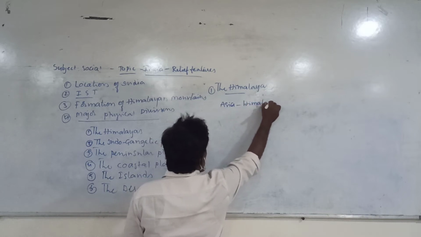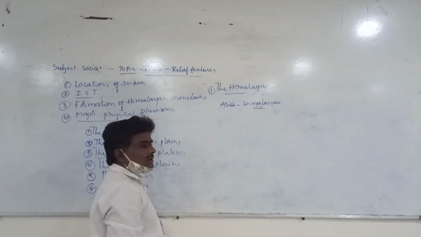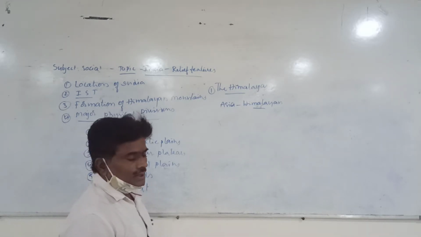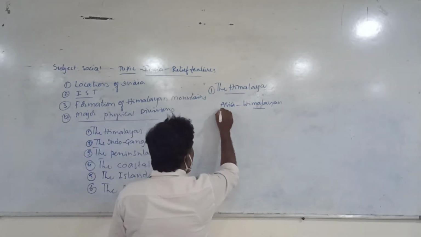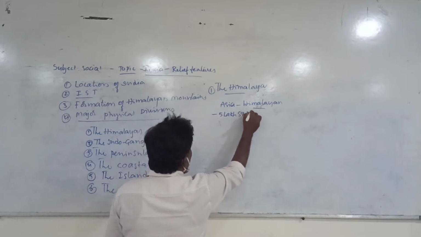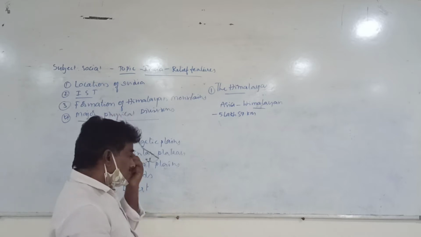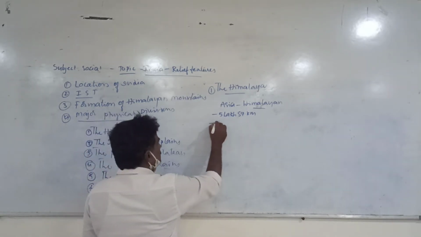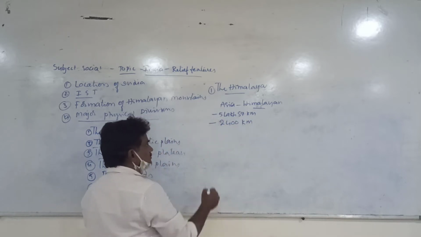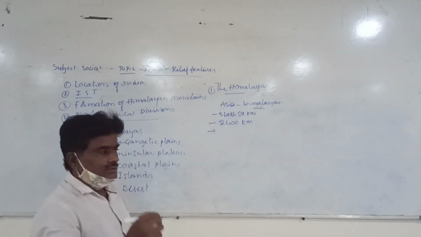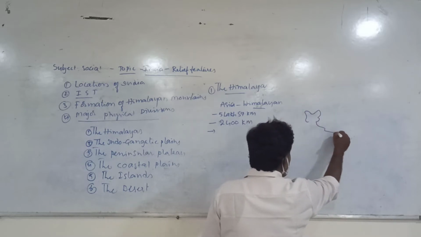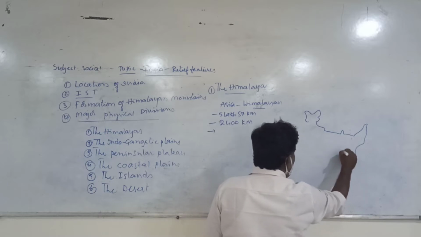The Himalayan mountains in Asia extend across many nations like Pakistan, India, China, Bhutan and Myanmar. These Himalayan mountains occupy around 5 lakh square kilometers. And when you talk about India, the length of the Himalayas is 2400 kilometers. The width is different from west to east. Just imagine that this is India.